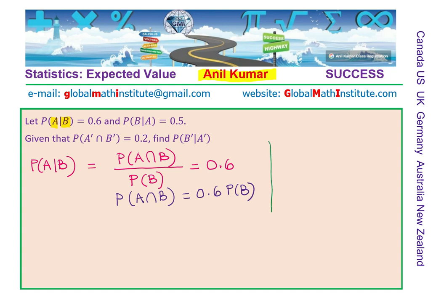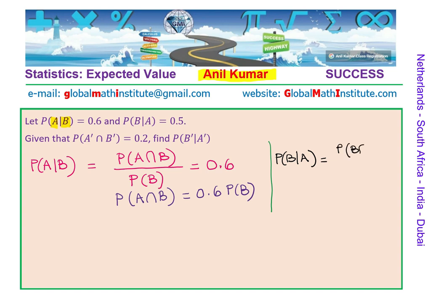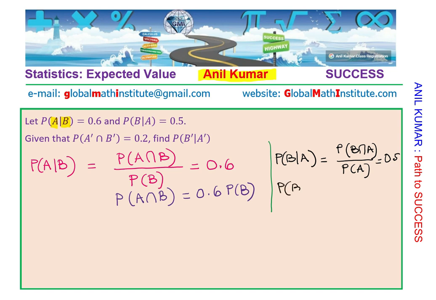Similarly, we have the other condition given to us, which is probability of B when A has occurred, which is probability of intersection of B and A. And intersection of B and A and A and B is one and the same thing, right? Over probability of A, which is given to us as 0.5. And this equation, therefore, can be written as probability of B intersection A equals 0.5 times probability of A.